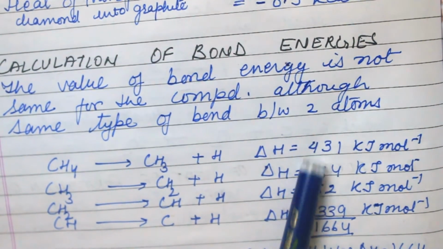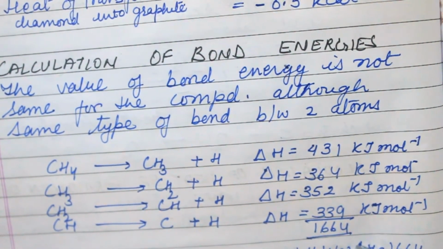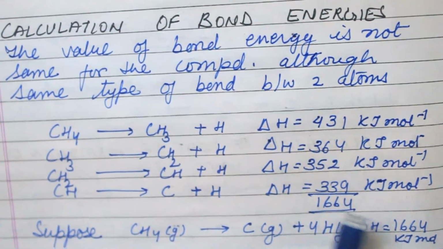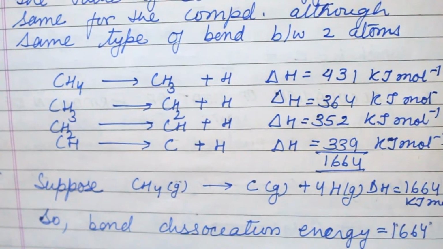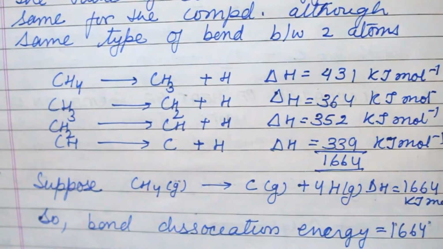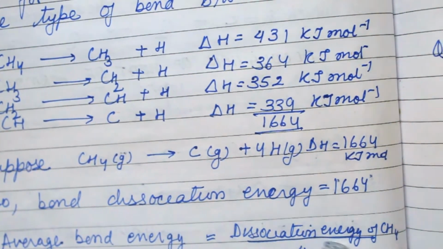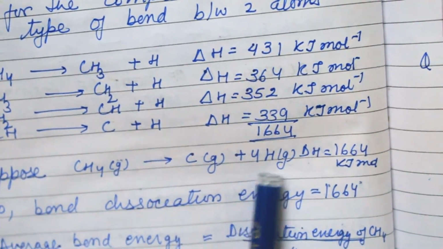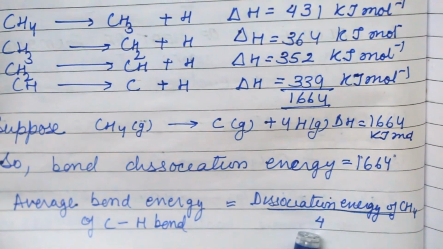If we add all of this, we have 1664 kilojoule per mole. In a single step this reaction takes place and the enthalpy is the same. So we know that the average bond energy of the C-H bond is equal to the dissociation energy of CH4 divided by 4, because there are 4 H, so the dissociation energy is divided by 4.